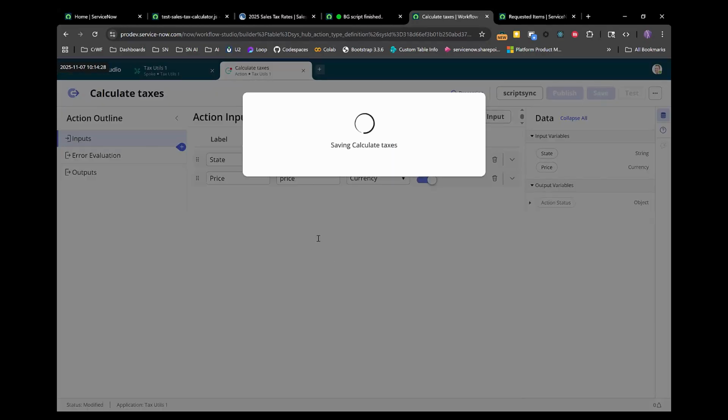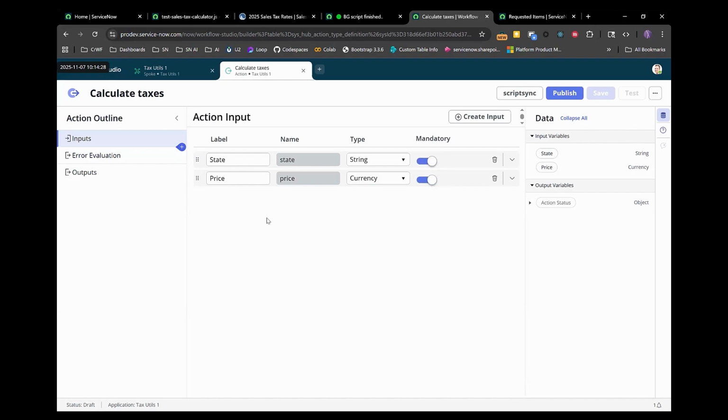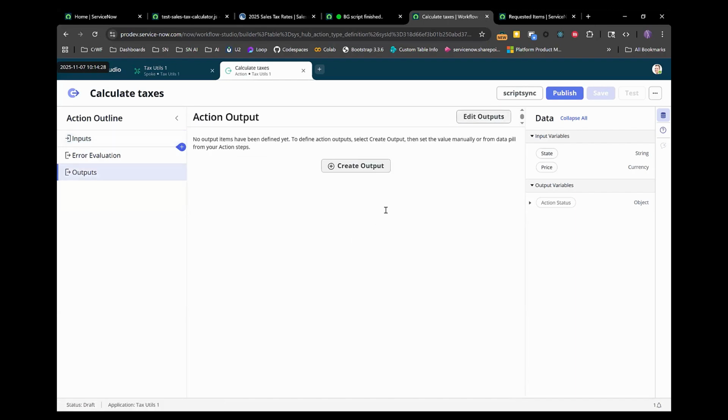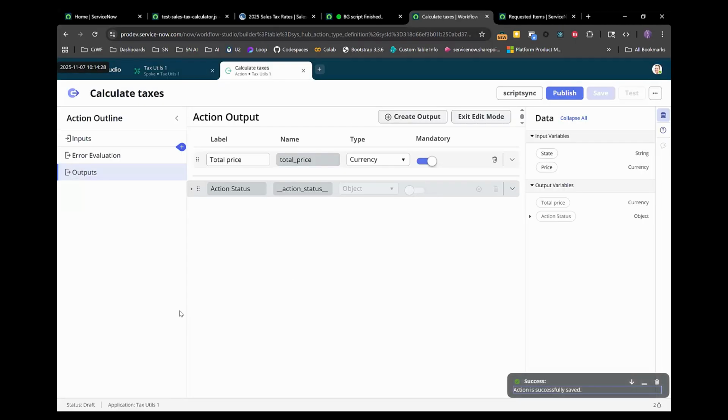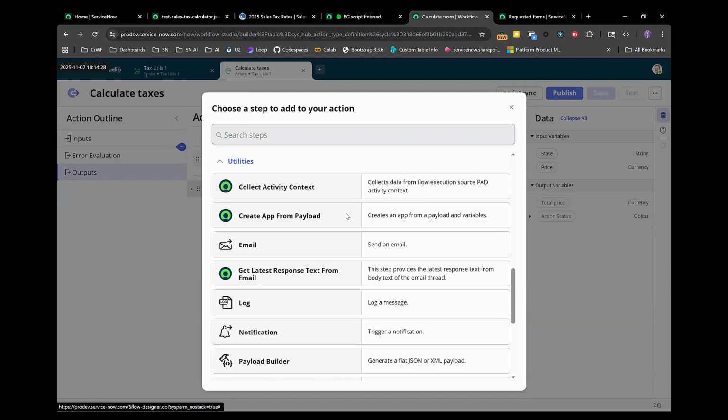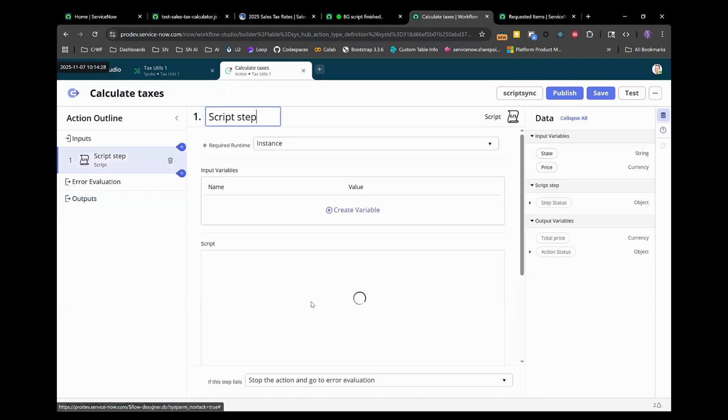And so that's what the action is going to receive. What it's going to output, though, is we want to output the total price. And so let's say total price. And so this, again, is going to be currency. And we know that we want to definitely have that output. So we've defined the inputs and outputs. And now we need to wire up the actual functionality of the action. So let's go into here and we're going to add a new step. And so this step is going to be a script step, right?